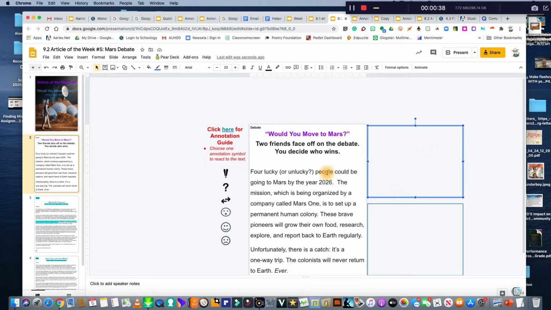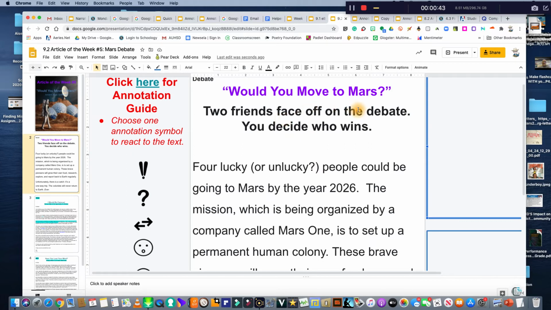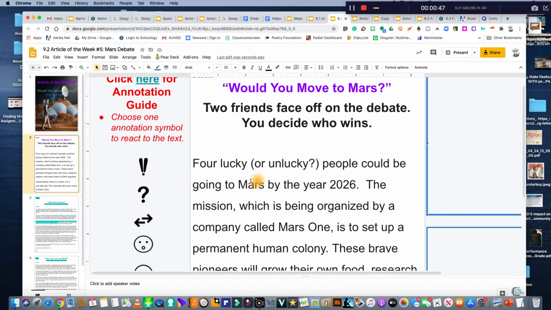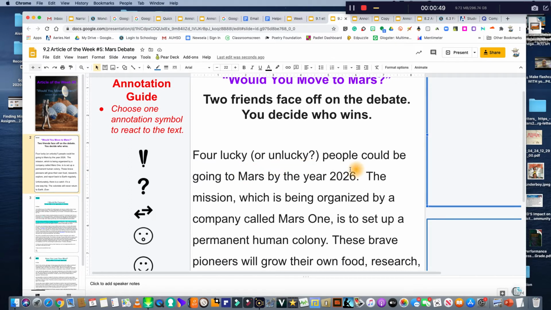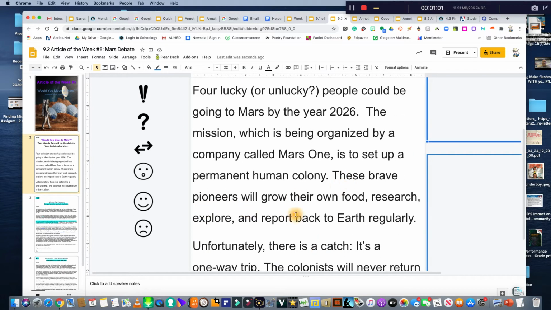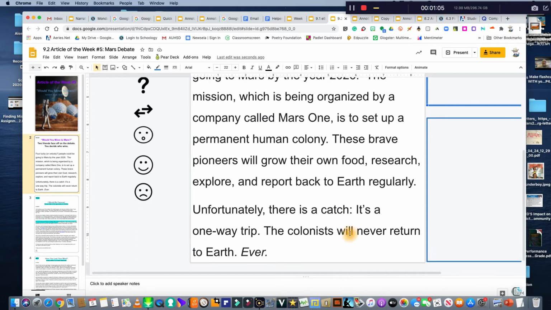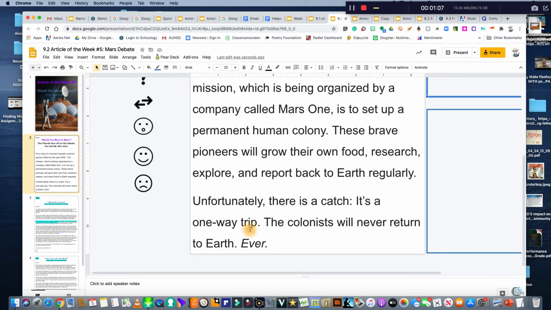So here I go. I'm going to read this first introduction to it. Would you move to Mars? Two friends face off on the debate. You decide who wins. For lucky or unlucky, people could be going to Mars by the year 2026. The mission, which is being organized by a company called Mars One, is to set up a permanent human colony. These brave pioneers will grow their own food, research, explore, and report back to Earth regularly. Unfortunately, there is a catch. It's a one-way trip. The colonists will never return to Earth, ever.